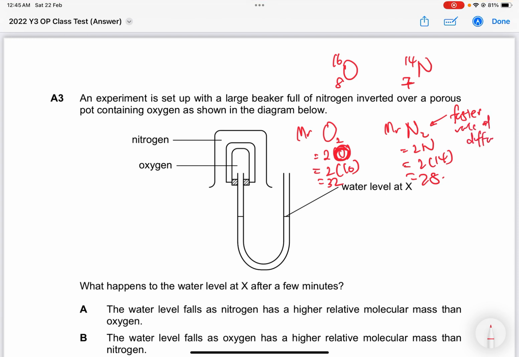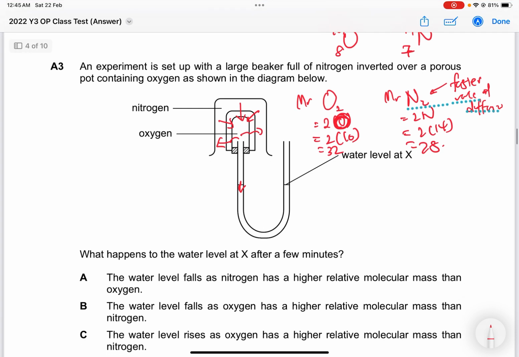Okay, so whenever you see a porous pot, I mentioned it's a diffusion question, right? So if N2 diffuses faster, it means that the gas will be going in faster than the gas coming out. So what is going to happen is it's going to push this water level down. Okay, it's going to push this water level down. So A says the water level falls, which is correct, but because nitrogen has a higher relative molecular mass, this is wrong, so therefore A is out.